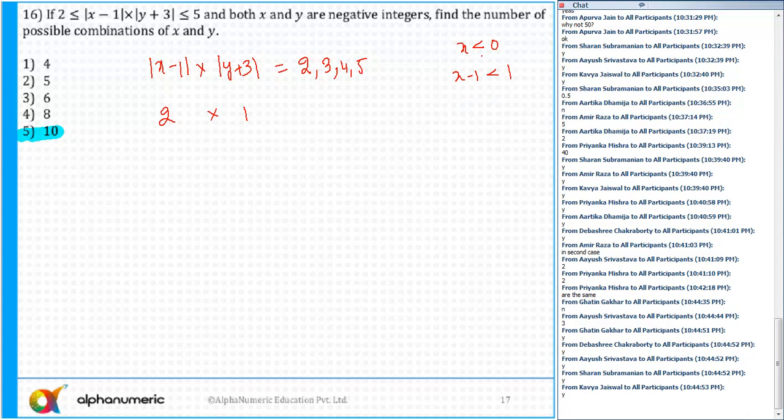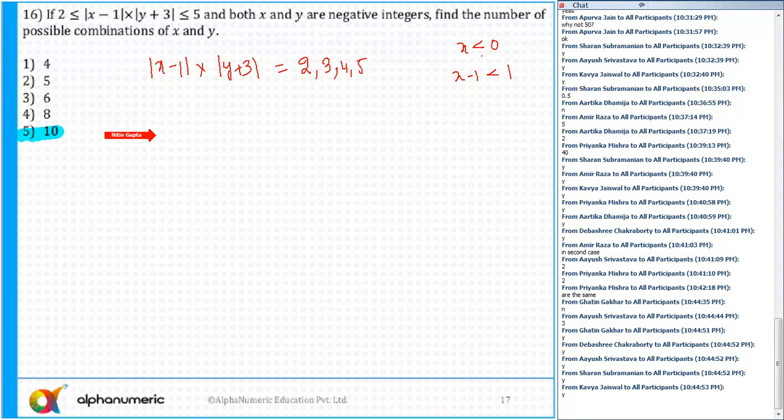Mod of x minus 1 is equal to 2 and mod of y plus 3 is equal to 1. From here, you can see what the possible values of x are. x minus 1 can be equal to plus minus 2. Yes or no? And y plus 3 is equal to plus minus 1. So x is equal to plus minus 2, or if you write down the general cases, then it will become very easy while counting.